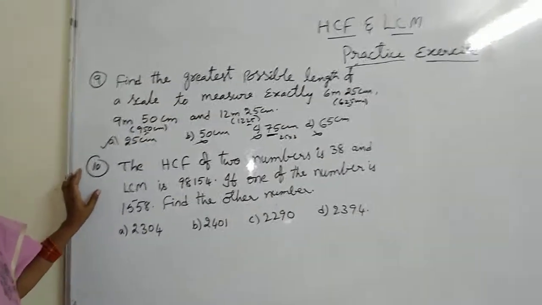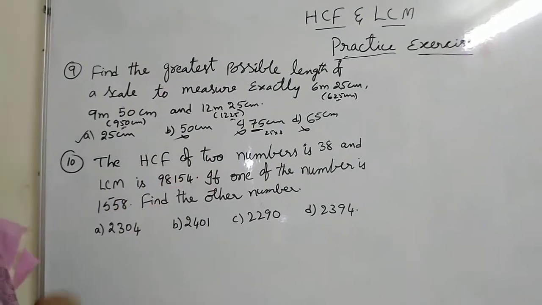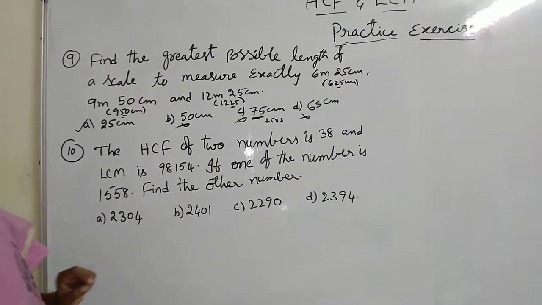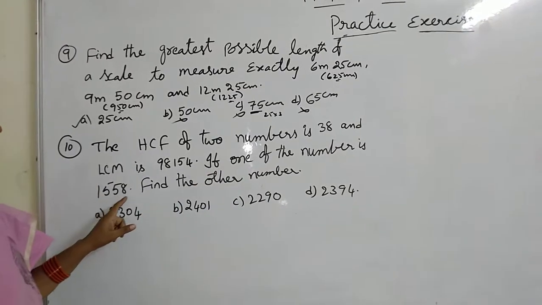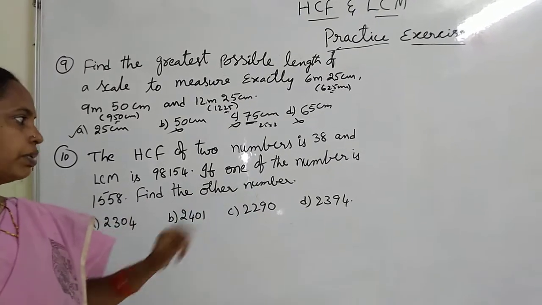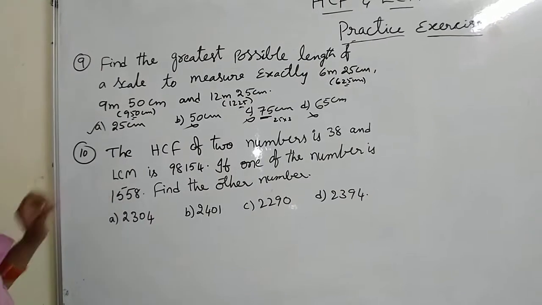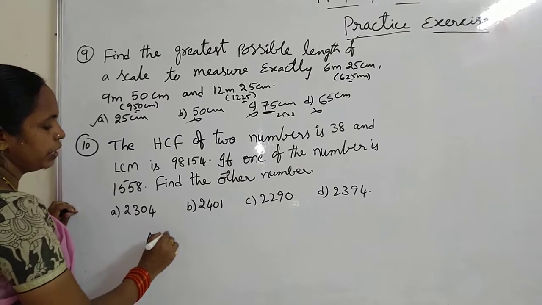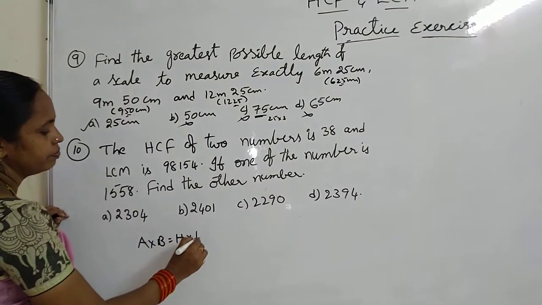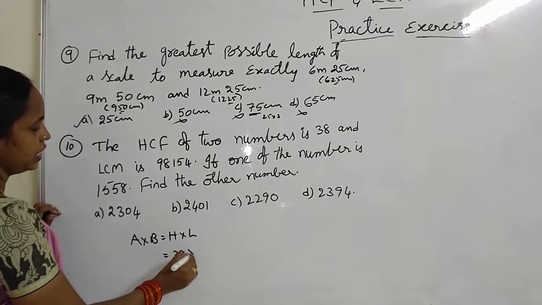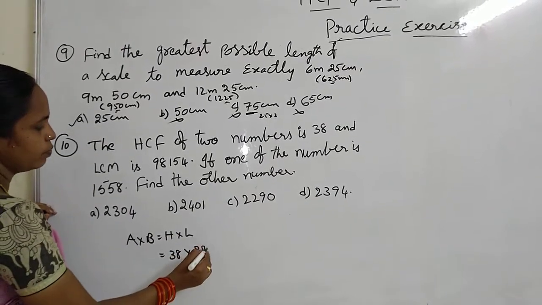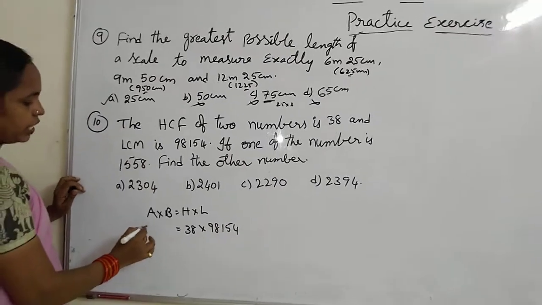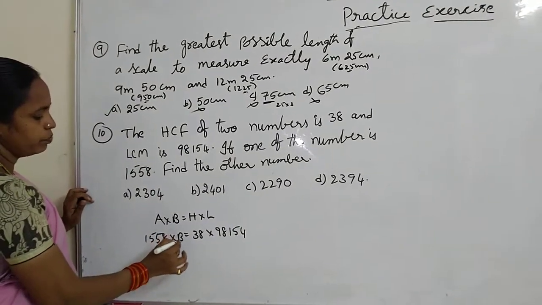Question number 10. The HCF of two numbers is 38 and LCM is 98,154. If one of the numbers is 1558, find the other number. For this question, what is basic? Product of two numbers A into B equals HCF into LCM. Here HCF is 38, LCM is 98,154 and one number A is 1558. We have to find out the value of B.